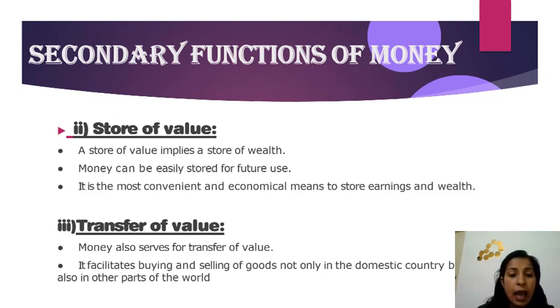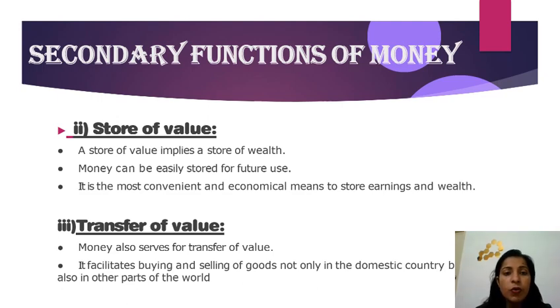Example, in today's era, when there are e-commerce websites, when you are purchasing goods, you only make the payment when you receive the good. You are receiving goods from one end of the world, and you are making payments to the person. So you can say that money can be transferred easily from one person to another person. Okay, so these three are the secondary functions of money. First is transfer of value, second is store of value, and third is standard of deferred payments.